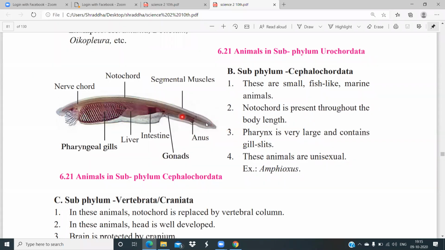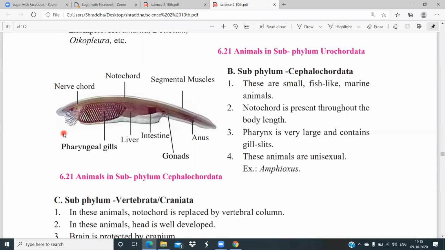Now the pharynx is very large and contains gill slits. This pharynx, which is connected from the mouth to the stomach, has these gill slits, which you can see here. In fish also you can clearly observe the gill slits, by which they breathe and take in oxygen. They have a very large gill slit, and that pharynx is very large.